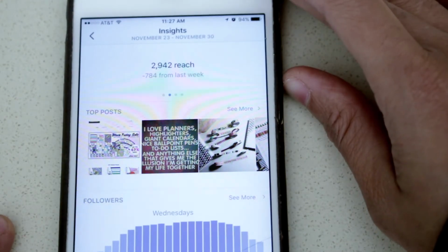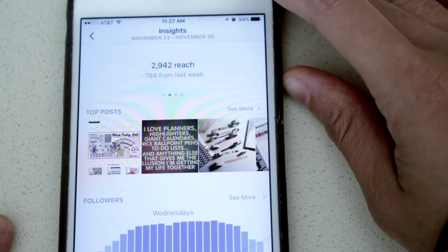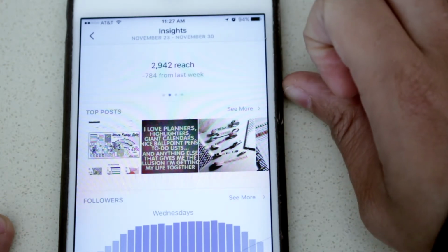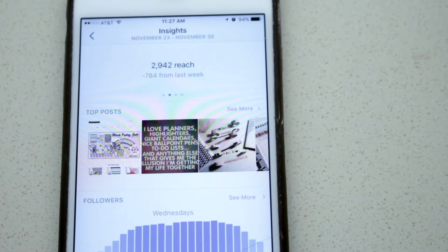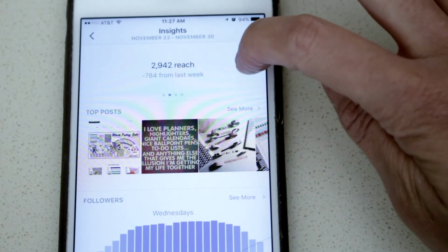My reach is 2,942. It says negative 784 from last week. Do not let the negative numbers fool you. Okay, a lot of factors can go into this, because last week was Thanksgiving break. A lot of people were on break. A lot of people went back to work. A lot of people went back to school. So don't let the negative fool you. Every time you look at the negative, it'll kind of bring you down and you'll want to stop doing what you're doing. Do not let the negative fool you, okay? I mean, don't let the negative affect you, I should say. Just keep pushing and doing what you're doing.